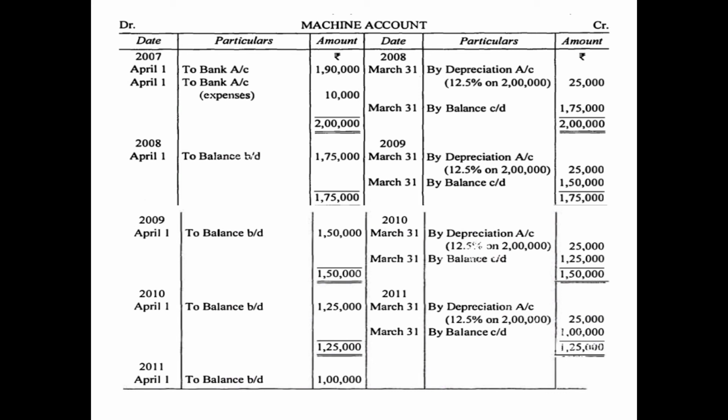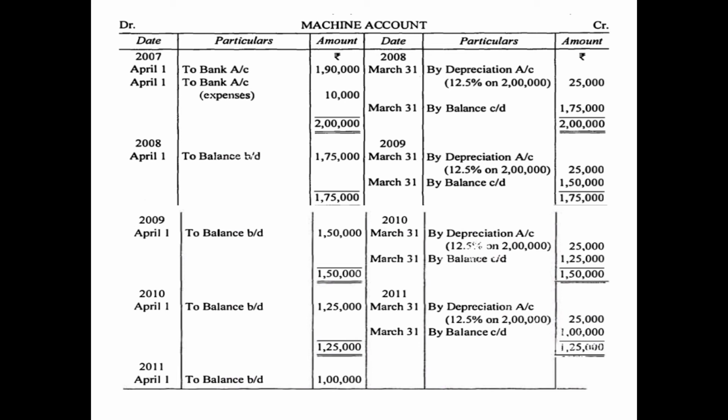We will write, and if the year is starting on 1st April 2007, that means it is ending on 31st March 2008. So on the credit side we will write 31st March 2008, by depreciation account 25,000. Either you can write it as the amount we have already calculated, or you can calculate it as a percentage, 12.5% on original cost, that is 2 lakh. Then now you have to balance just the way you were balancing in the ledger. You will total the debit side, which is coming to 2 lakh. You will total the credit side, which is coming to 25,000. That means the balancing figure will be shown on the credit side: 2 lakh minus 25,000, that is 1,75,000.